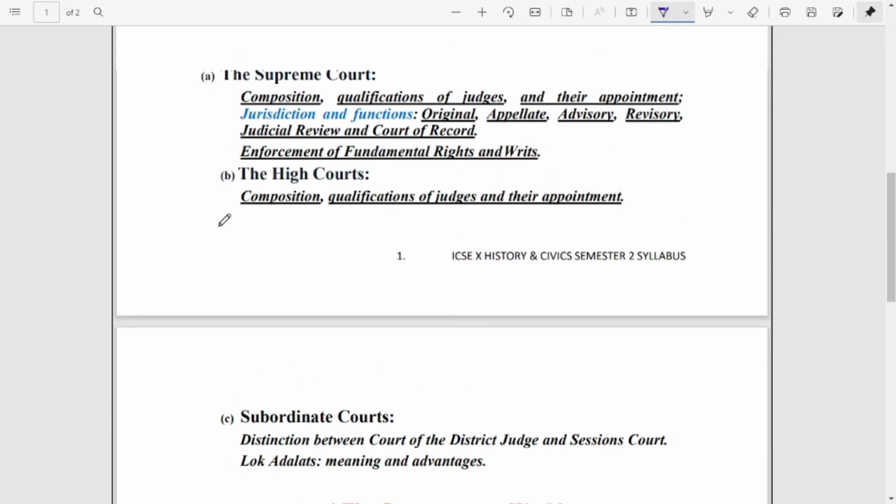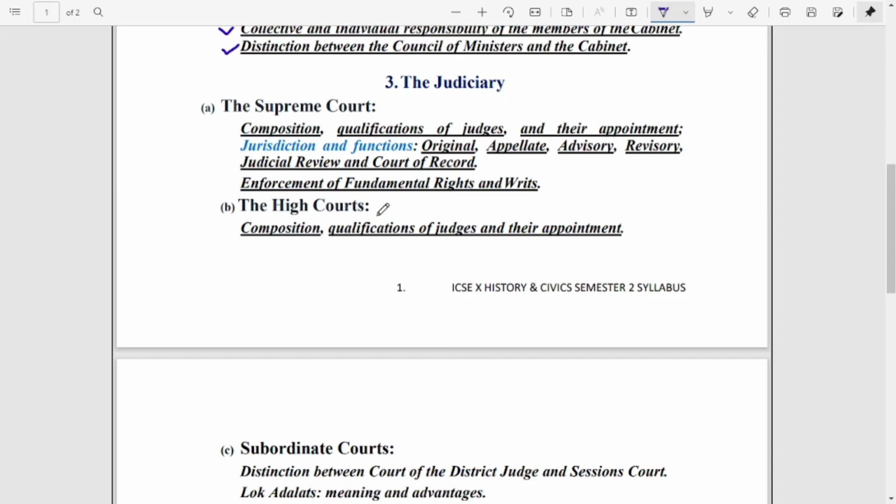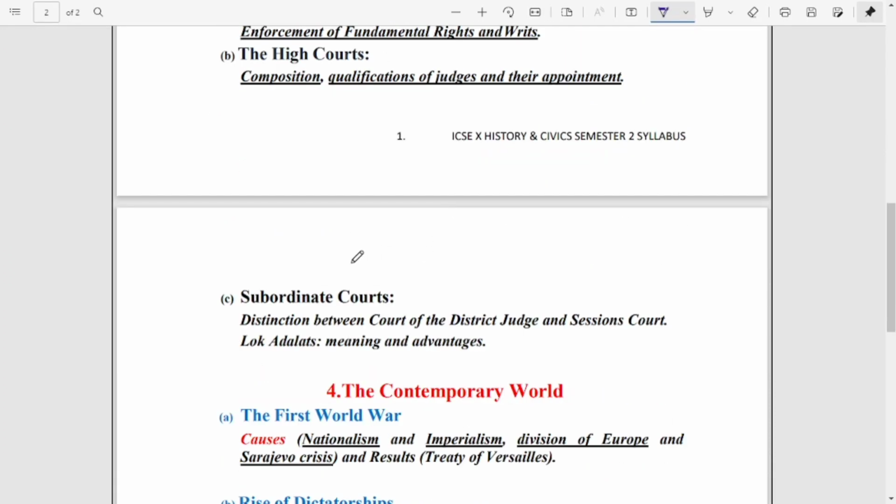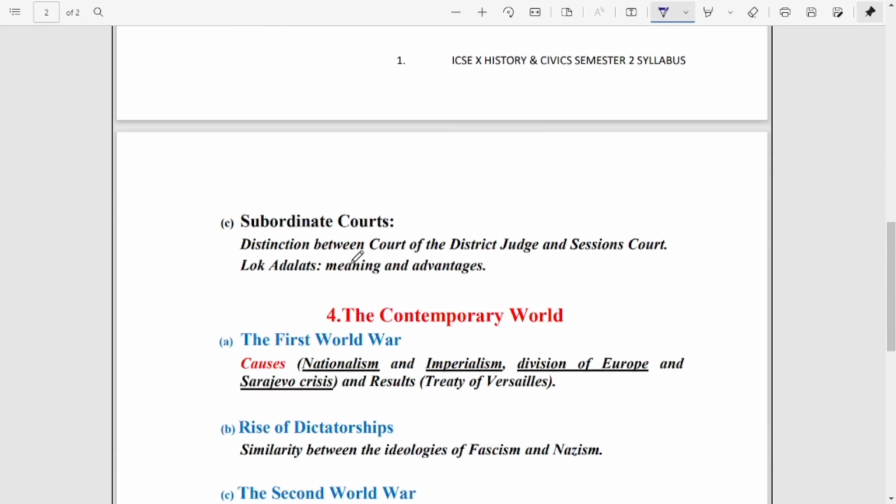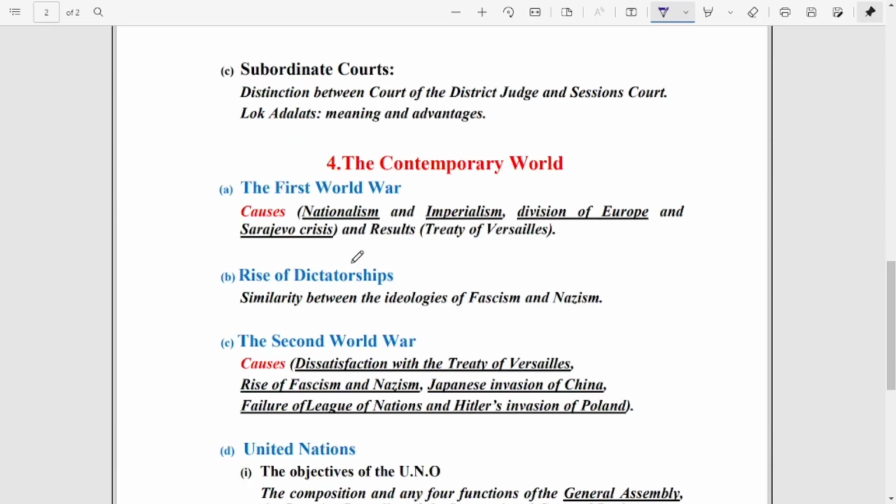Then the next one in this topic judiciary is the High Court. What is the composition, the qualification of judges, and their appointment. So you have to go through this. Then the next one is subordinate courts. You will get this in your civics book separately as the last chapter under judiciary. Here you have to make a distinction between the court of district judge and the session judge. Only a distinction you have to go through. That means what is the difference between the district judge and the session court.